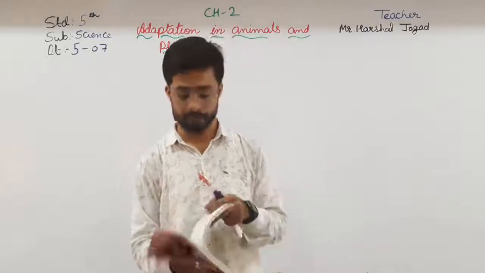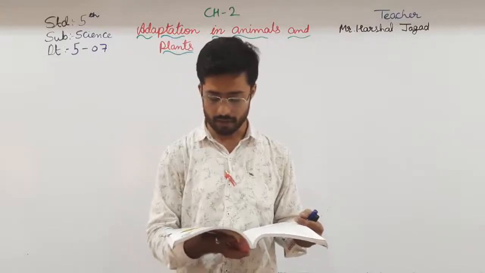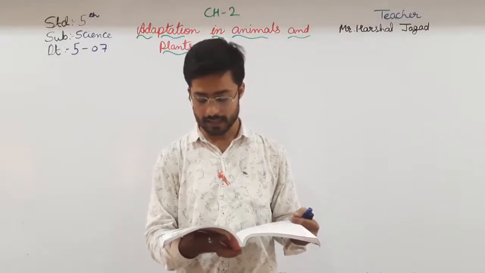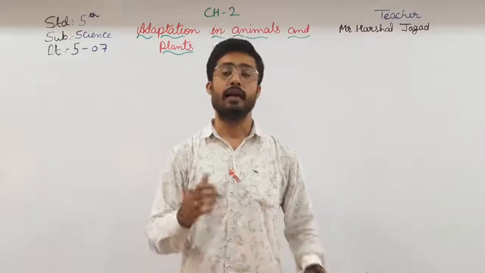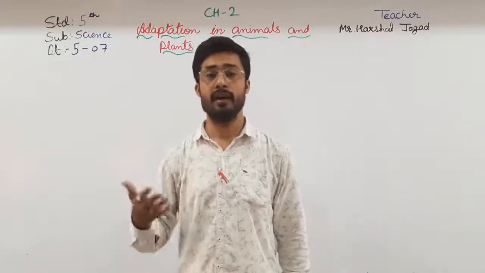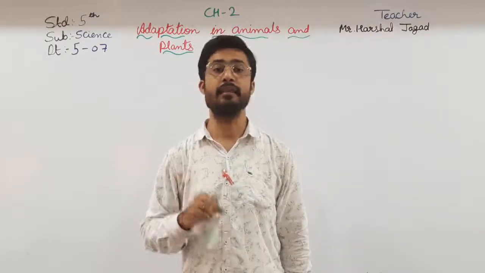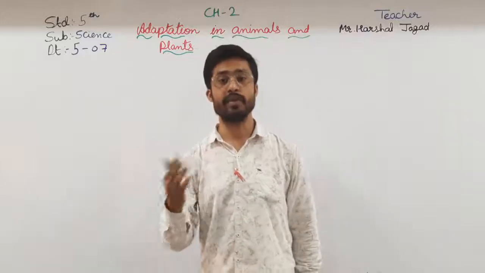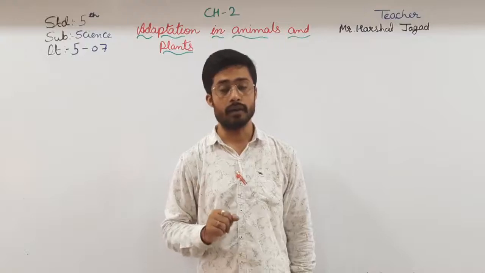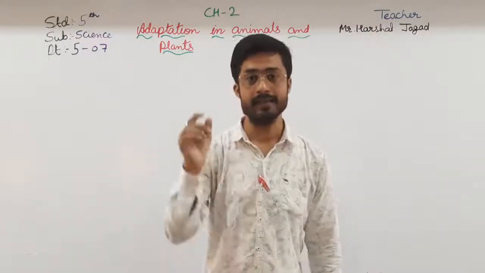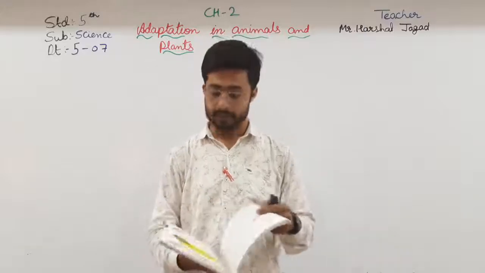Then the third one, animals that prey on or hunt other animals, such as the lion, tiger and leopard, have sharp teeth and claws. And the animals which are hunted, like cow, buffalo, deer and so on, have horns, that is shingra. They have horns to protect themselves. And the fourth one,